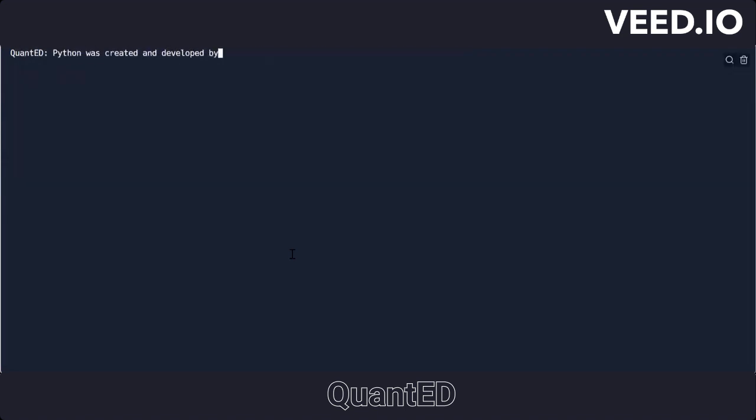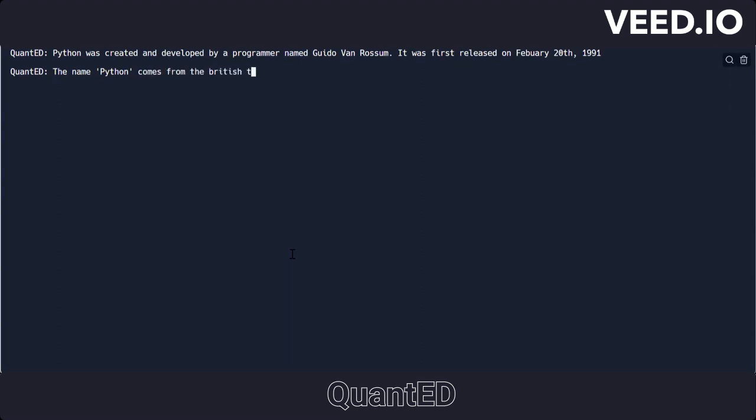Python was created and developed by Guido van Rossum. It was first released on February 20, 1921. The name Python comes from the British television series Monty Python's Flying Circus, which was very popular at that time.